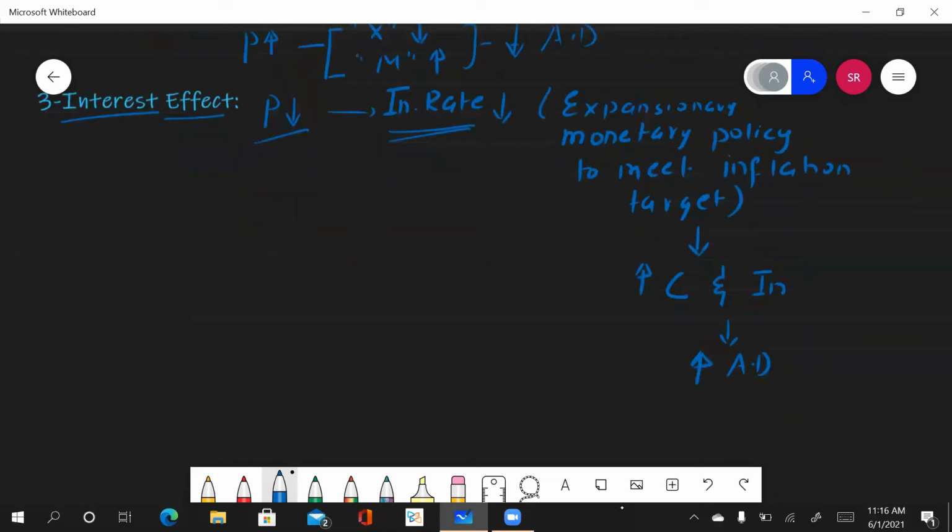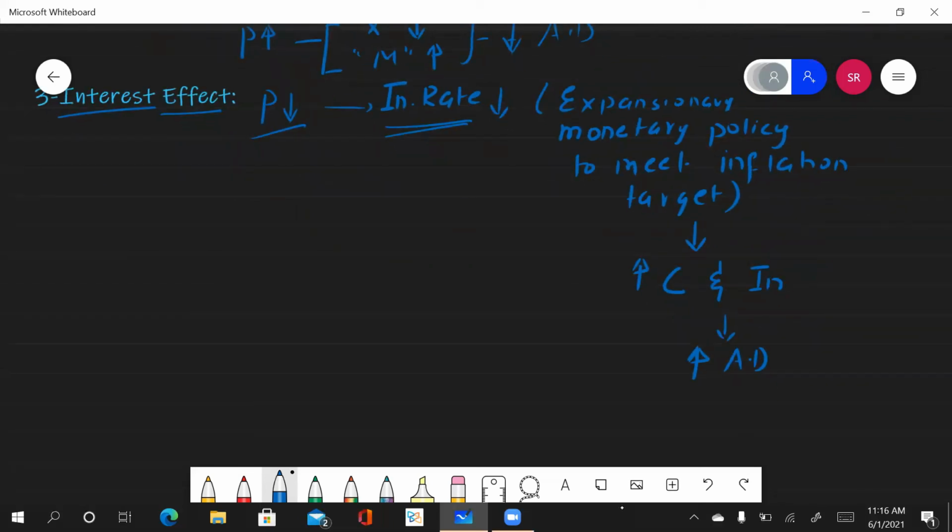Now what will happen when your interest rate falls? For the consumers, the end users, there will be less incentive to save, because there's no incentive to save. So what they are going to do is spend more. Since they will spend more, their consumption will increase. And on the other hand, for the businesses, it will be an opportunity.